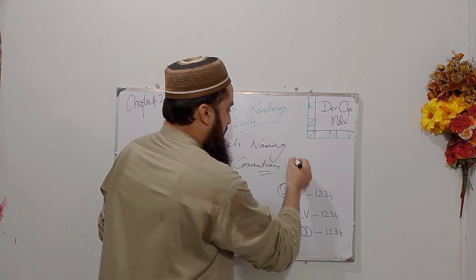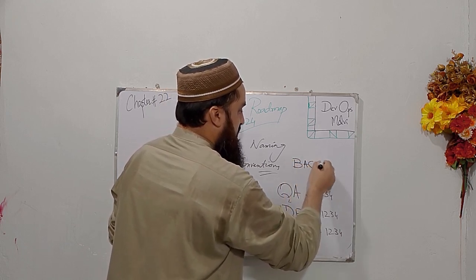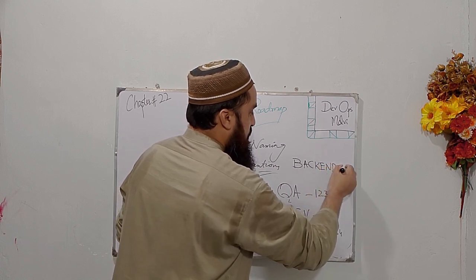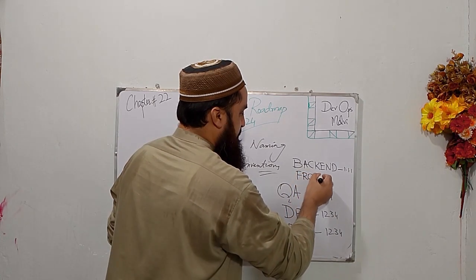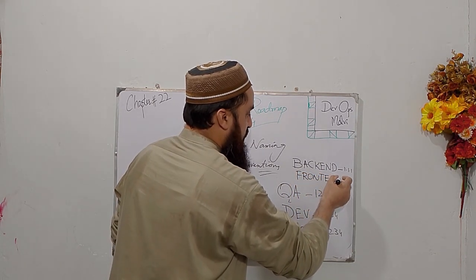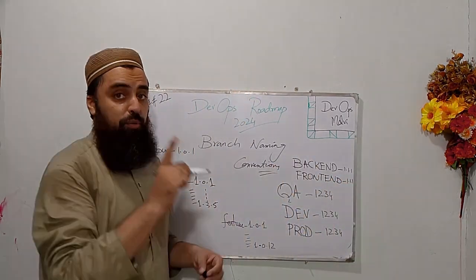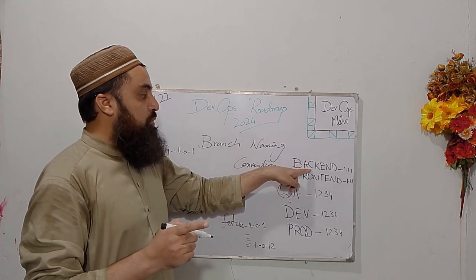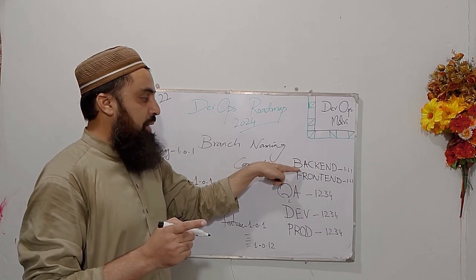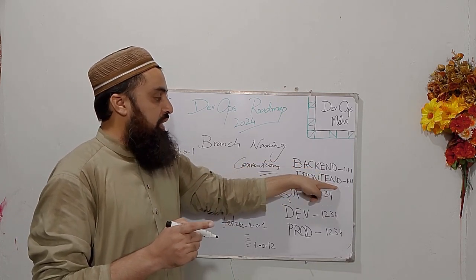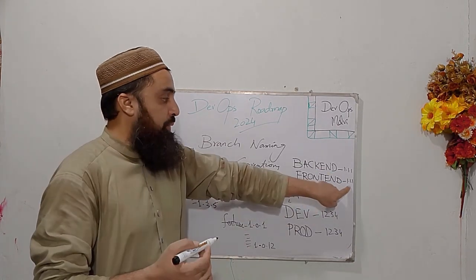So another example that was observed in one of my last companies is that for backend it was like 1.1.1 etc. So for front end, and that was all for the same project, and all these branches for one repository. And the backend team was creating branches like this. I mean, that was their naming convention. And for the front end team, the branch names started with front end, and that's how the branch number.